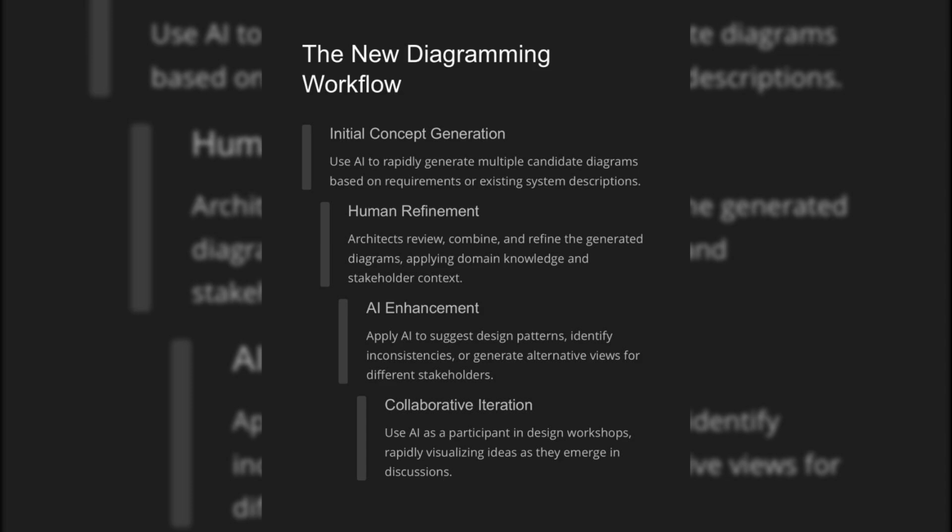Use AI to rapidly generate multiple candidate diagrams based on requirements or existing system descriptions. Architects review, combine, and refine the generated diagrams, applying domain knowledge and stakeholder context. AI suggests design patterns, identifies inconsistencies, or generates alternative views for different stakeholders. Use AI as a participant in design workshops, rapidly visualizing ideas as they emerge in discussions.